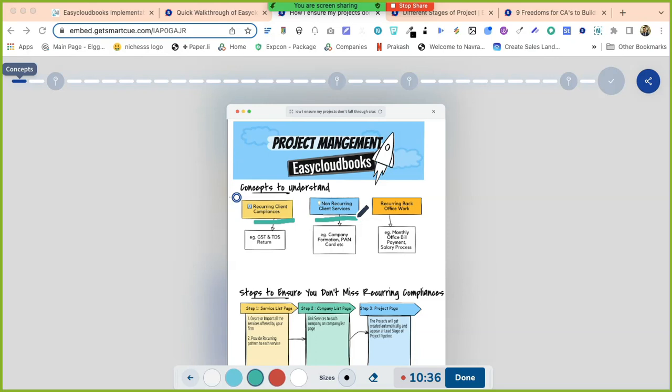Now, besides that, we also have back office processes. Say for example, you have a team of 40 people. You are supposed to do the salary processing of all the 40 people. This is not related to the client. This is an internal job. Can we handle that with Easycloudbooks? Yes, you can handle that with Easycloudbooks.